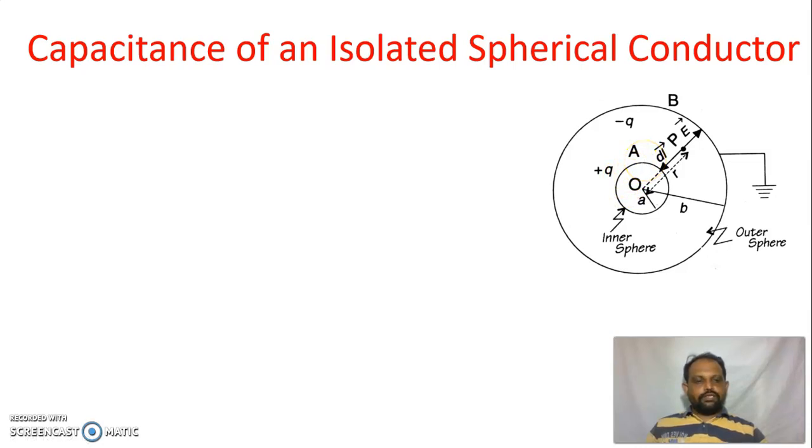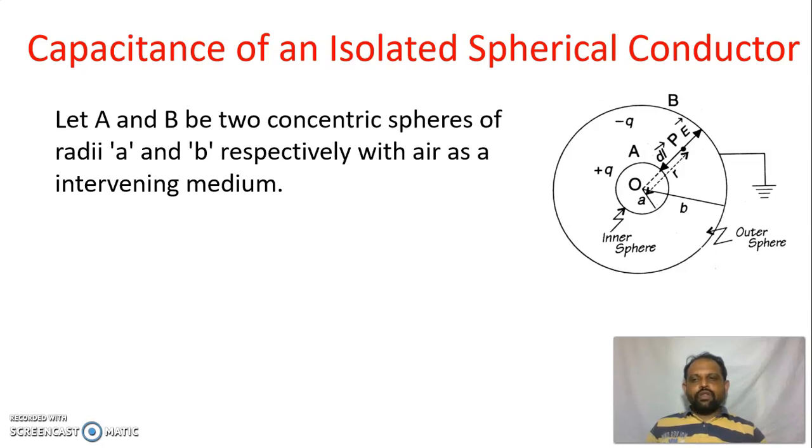Therefore, the same amount of charge will be induced in the outer sphere. So here you can see the plus q charge is given to the outer surface of the inner sphere. Therefore, the minus q charge will be induced on the inner surface of the outer sphere.